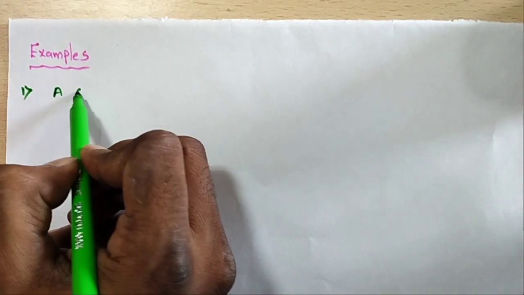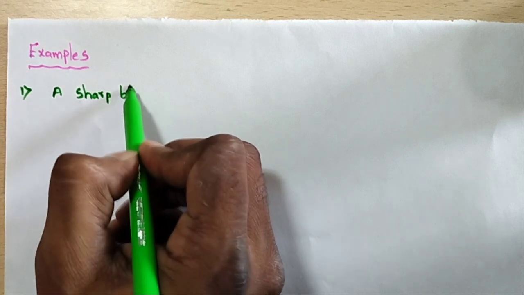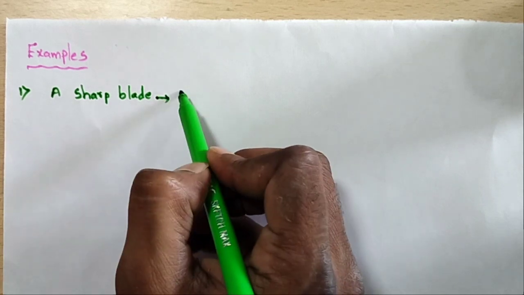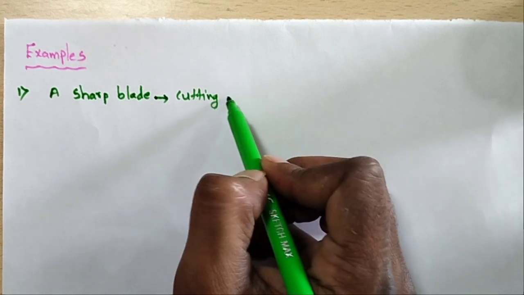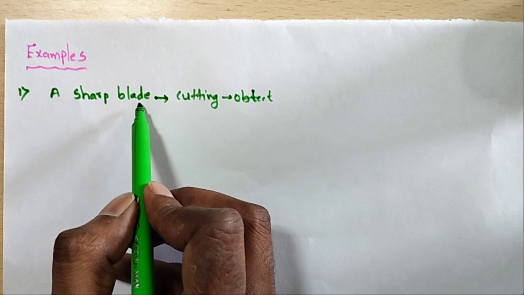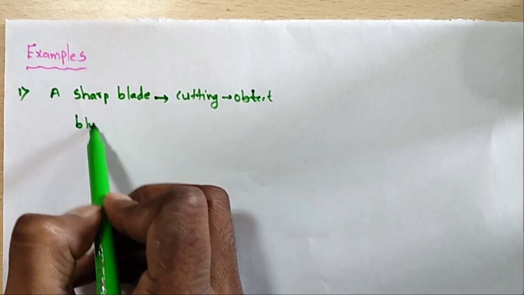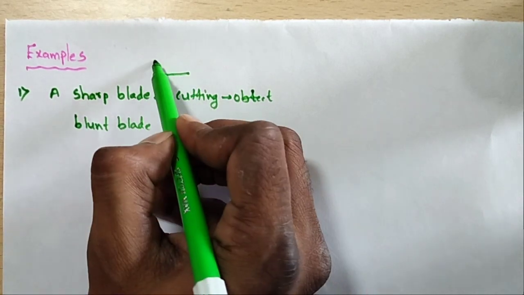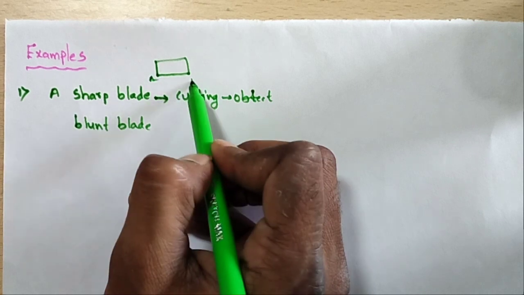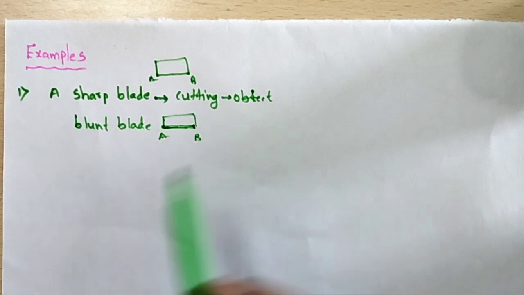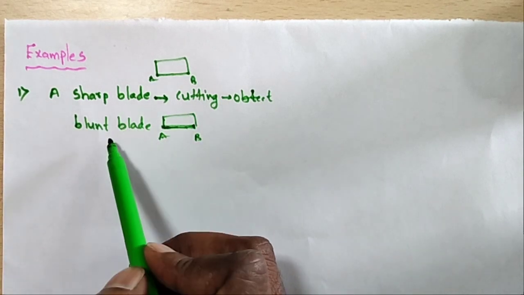Example: a sharp blade is more effective in cutting objects. I am taking two blades. One is a sharp blade, another is a blunt blade. This is the sharp blade, A to B is very sharp, and this A to B is a blunt blade. So I am taking two blades, a sharp blade and a blunt blade.